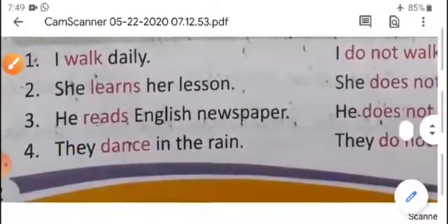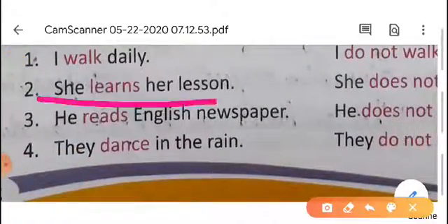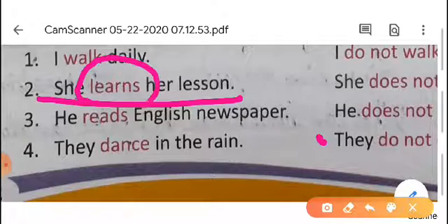Now the next sentence is given here. She learns her lesson. Here also, first we have to check the helping verb. Is there a helping verb in this sentence or not? In this sentence also there is no helping verb. So then we have to check the main verb. What is the main verb here?